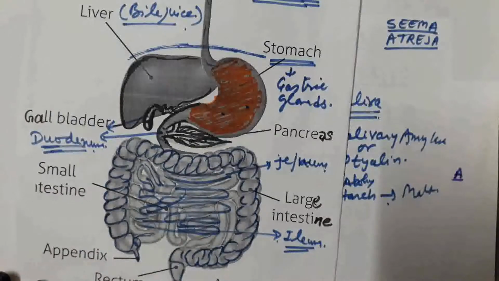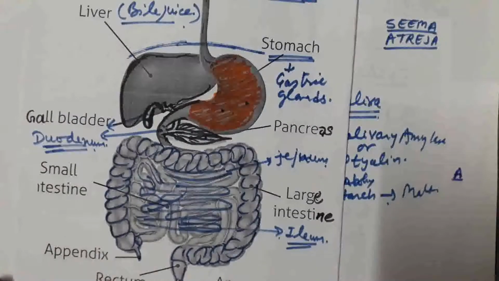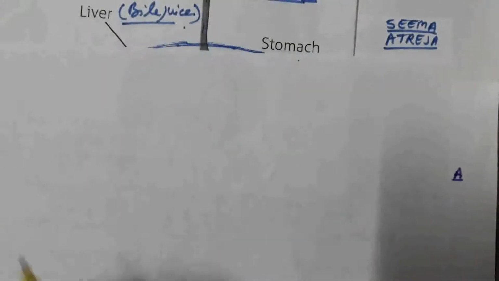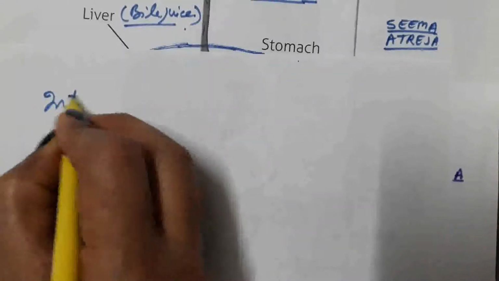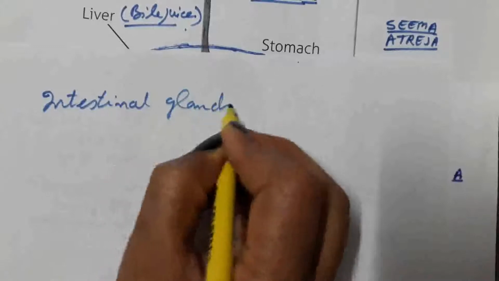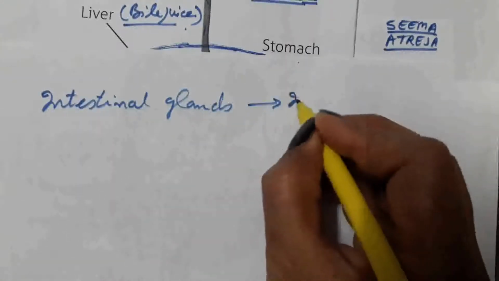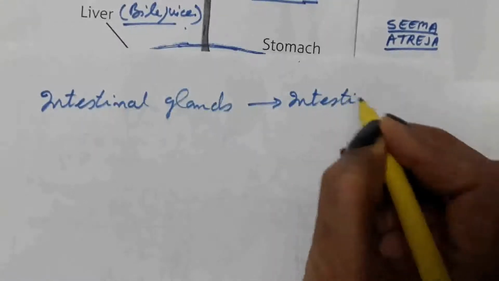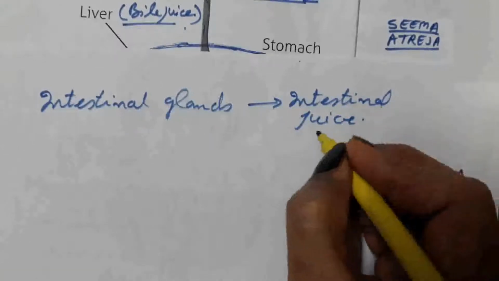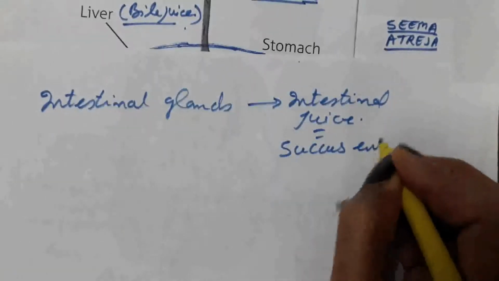Besides this, in the wall of the small intestine there are present intestinal glands. Intestinal gland secretes intestinal juice, which is also known as succus entericus.